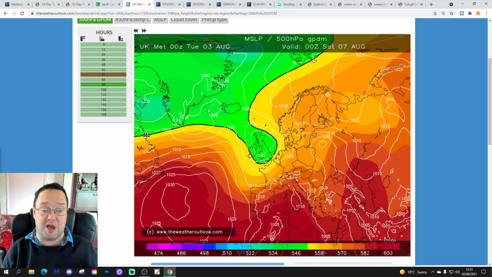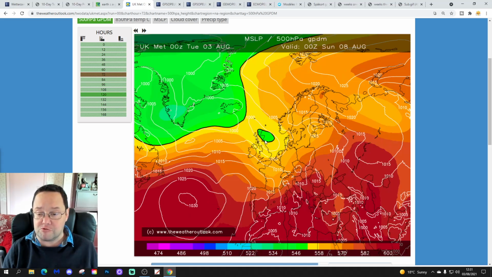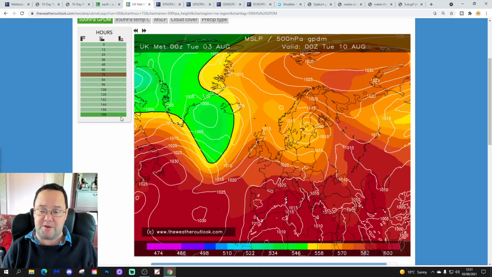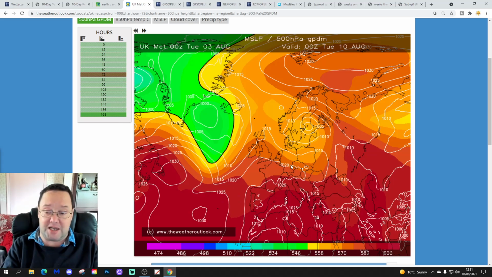That low pressure will still be with us through the weekend as well, gradually easing away to the northeast, but keeping us cool and unsettled through the weekend. Early next week, we might start to get a bit of a ridge building from the Azores, from the southwest, and certainly for southern areas. I think early part of next week promises something a little bit drier and warmer.